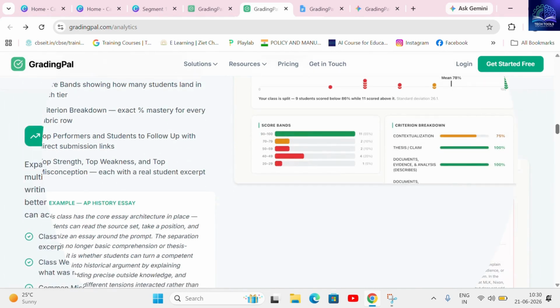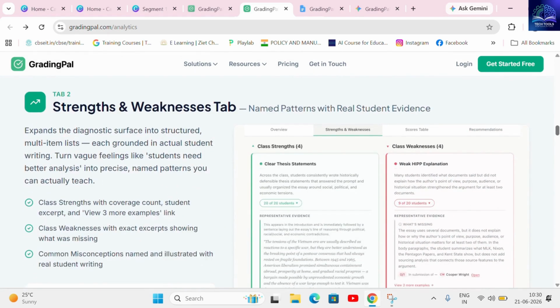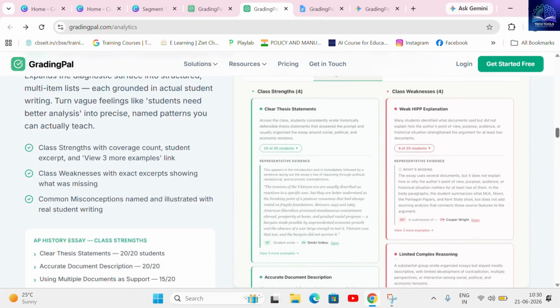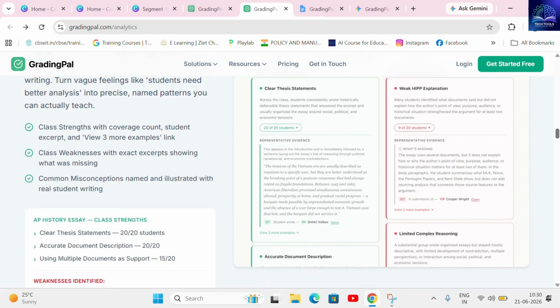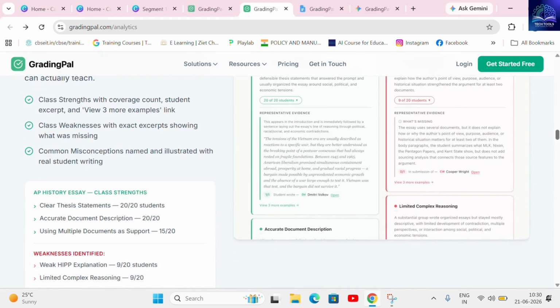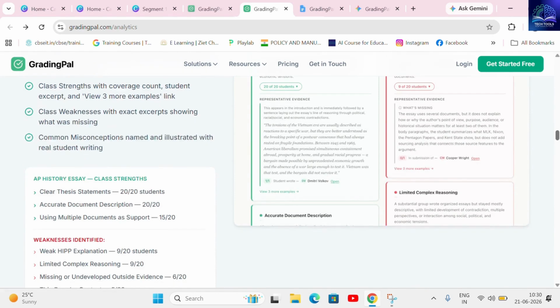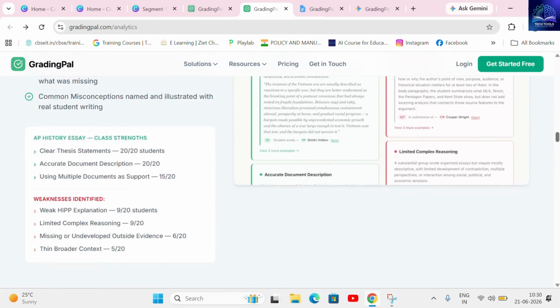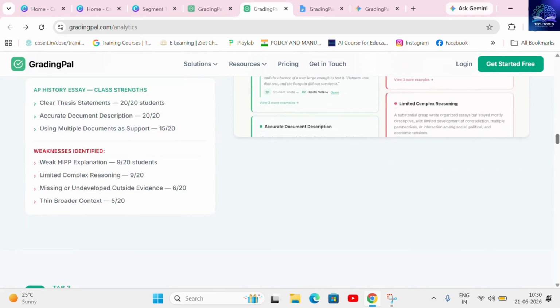Next, the Strengths or Weaknesses tab uncovers named patterns with real student evidence. It expands the diagnostic surface into structured, multi-item lists where each takeaway is grounded in actual student writing, allowing you to turn vague feelings like "students need better analysis" into precise, named patterns you can actually target and teach.